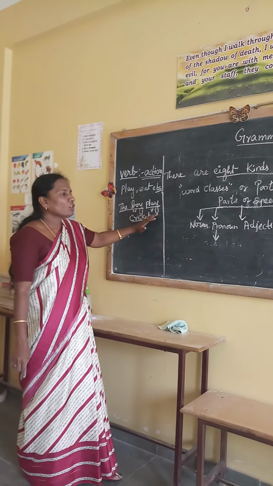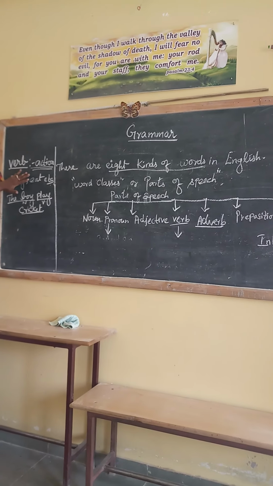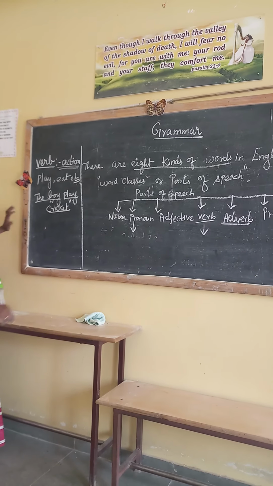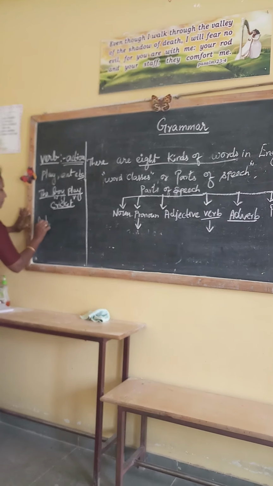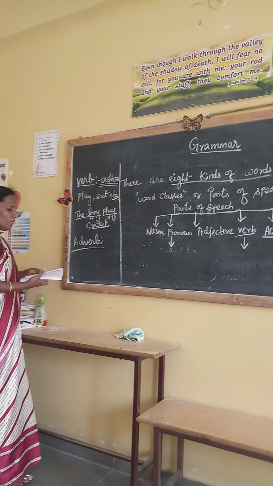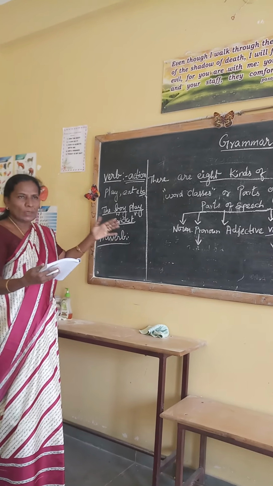Next, after the verb, we have the adverb. Now you are clear that a verb is nothing but an action word. Then what does adverb indicate? An adverb is a describing word.